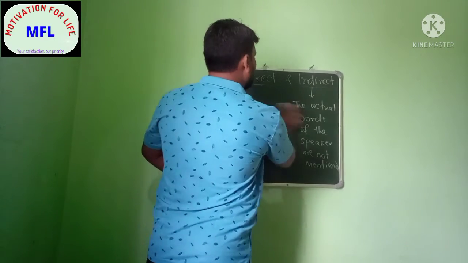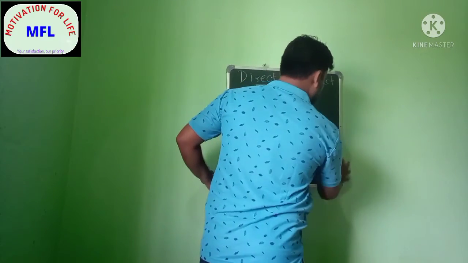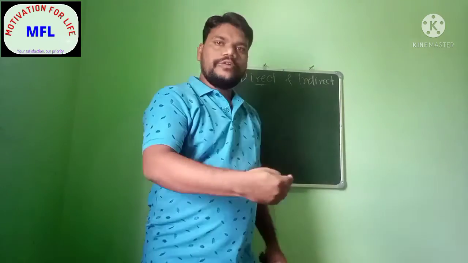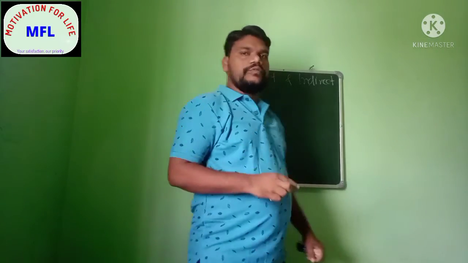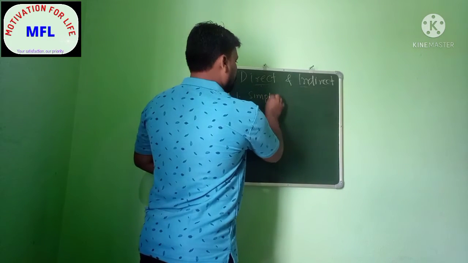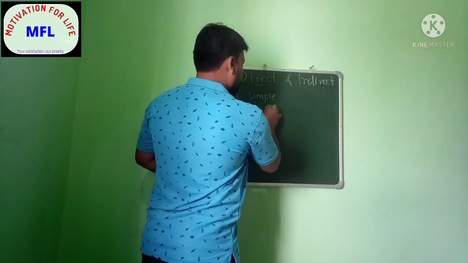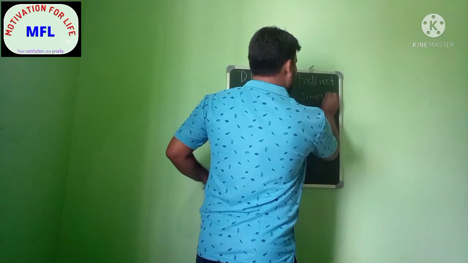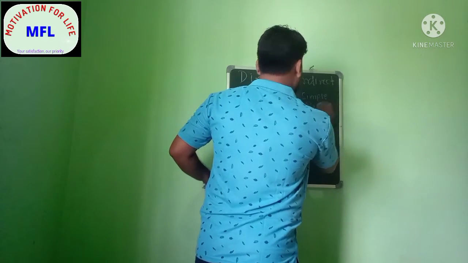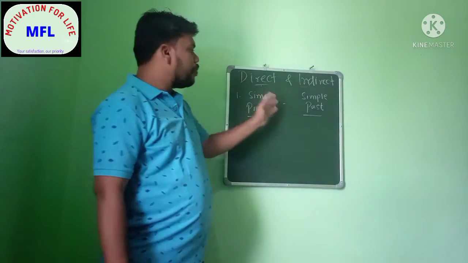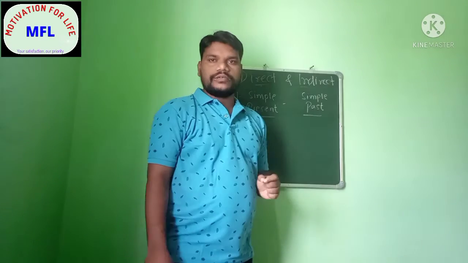Now we will be seeing about the rules. Rules of direct speech and indirect speech. That means how we are going to convert the direct speech into indirect speech. My first rule will be that the simple present tense will be simple past. So as we all know, the simple present will become simple past in indirect speech.